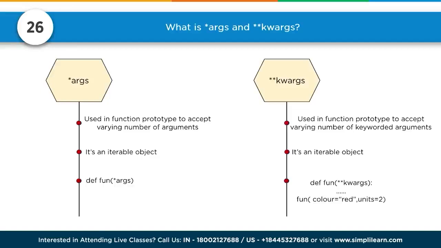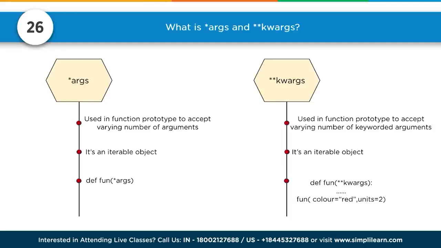Number 26. What is *args and **kwargs? Args is used in function prototype to accept varying number of arguments. It's an iterable object, def function args. And you can imagine it's just a basic list. So if I add the numbers a comma b or a comma b comma c, it doesn't really matter. It will have that number of objects in it, whatever I send to it. And there's other uses for it, but that's very basic.